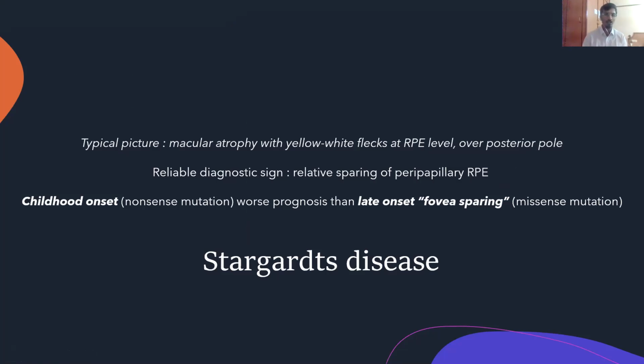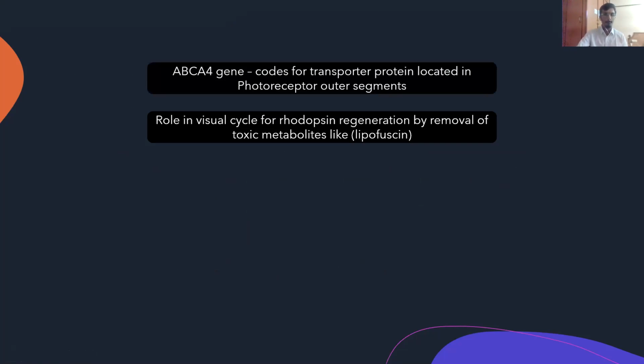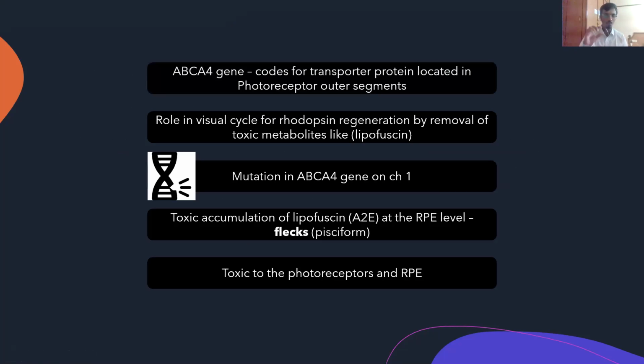So we know that childhood onset usually has a worse prognosis than the late onset disease, in which patients could be as old as 40 to 50 years of age, right? And these cases usually have fovea sparing, hence they have a better prognosis, right?